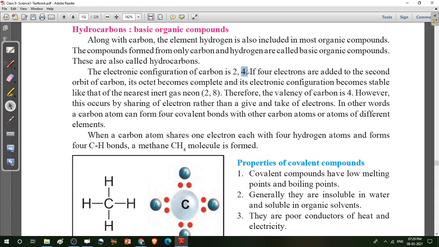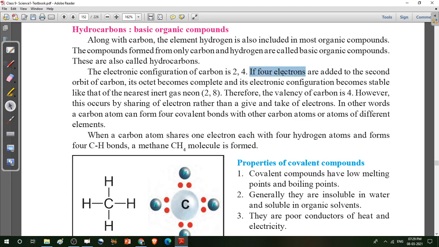To complete the octet, the second shell must have 8 electrons. But in the case of carbon, the second shell has 4 electrons. That's why the valency is 4. Valency means the combining capacity of carbon. That means when the carbon atom combines with other atoms, carbon requires 4 electrons.